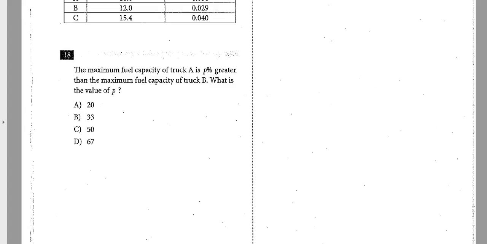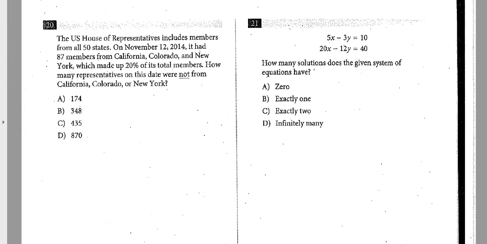All right, moving right down to number 20. The U.S. House of Representatives includes members from all 50 states. On November 12th, it had 87 members from California, Colorado, and New York, which was 20% of the total. So 87 is 20% of the total. How many reps on this date were not from those? So we need to find the other 80%.